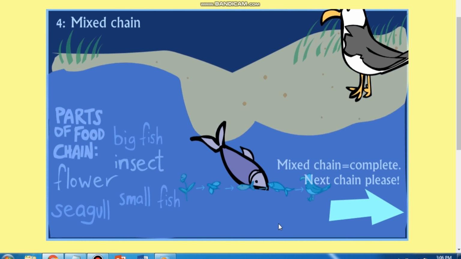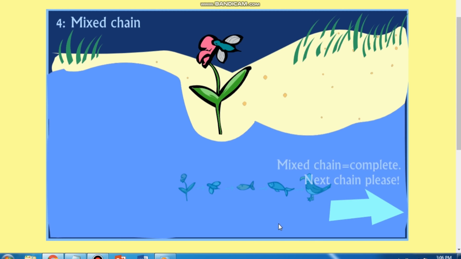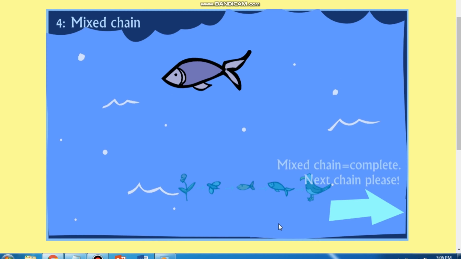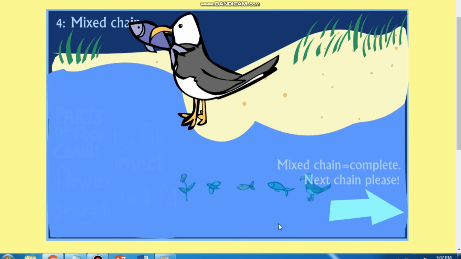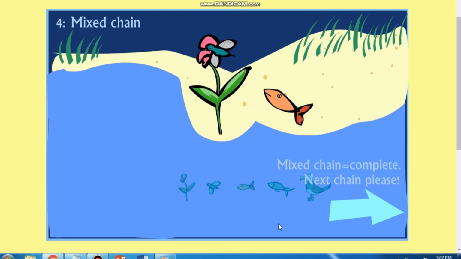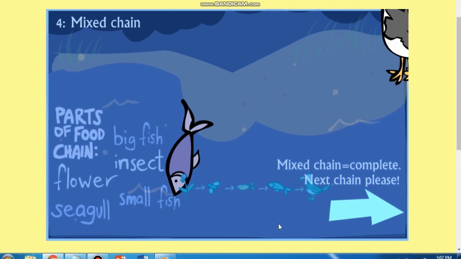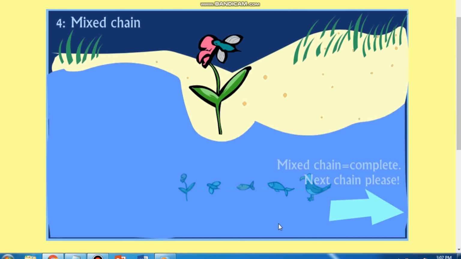The insect is ingested by a small fish, which is the secondary consumer or primary carnivore. The small fish is masticated and ingested by a larger fish that becomes the tertiary consumer or secondary carnivore. The seagull then chews and swallows the bigger fish that makes it into the quaternary consumer or tertiary carnivore. As they are not further eaten by any other animals, they are also termed as top carnivores or top predators.